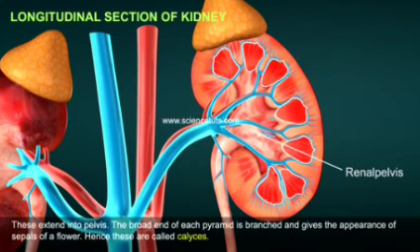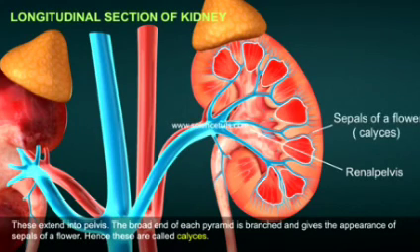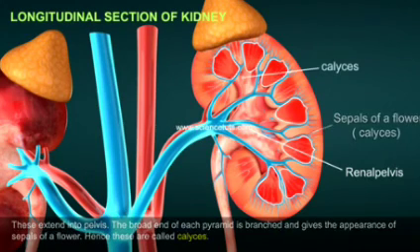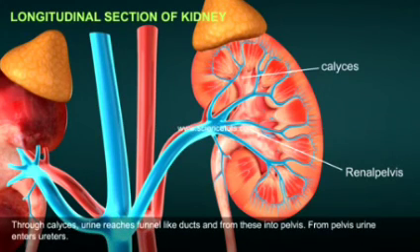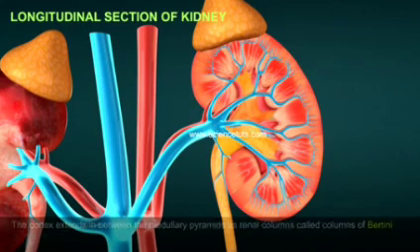These extend into the pelvis. The broad end of each pyramid is branched and gives the appearance of sepals of a flower. Hence, these are called calyces. Through calyces, urine reaches funnel-like ducts, and from these into the pelvis. From the pelvis, urine enters the ureters.